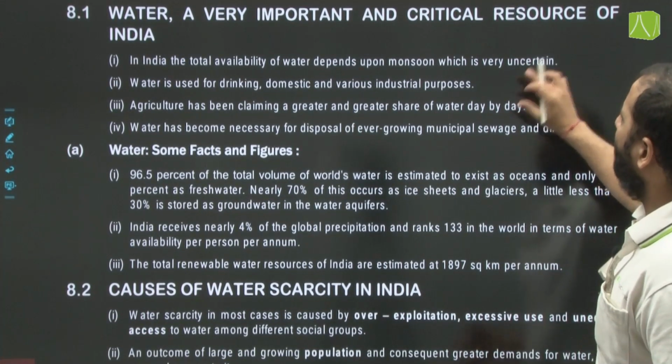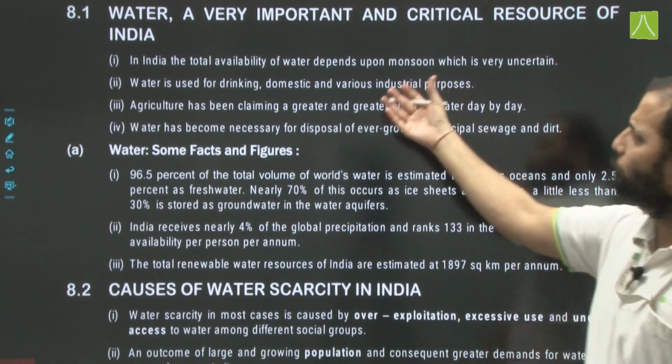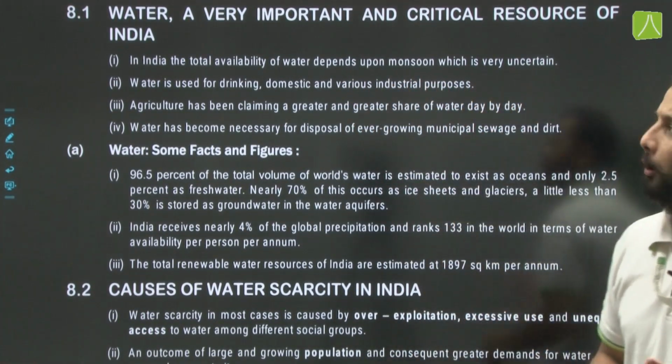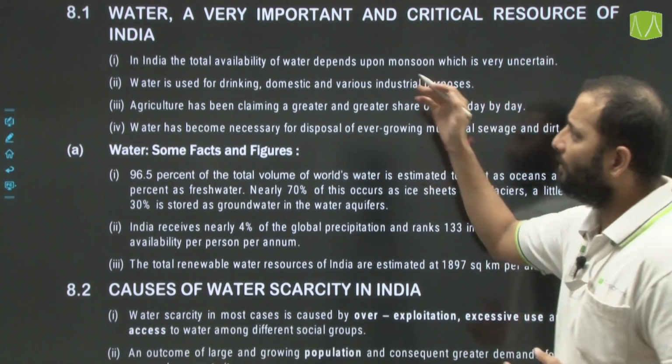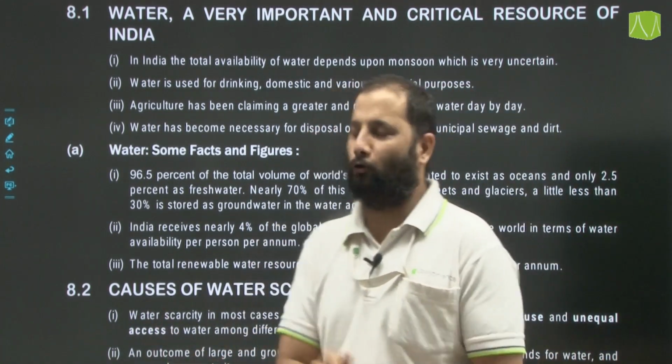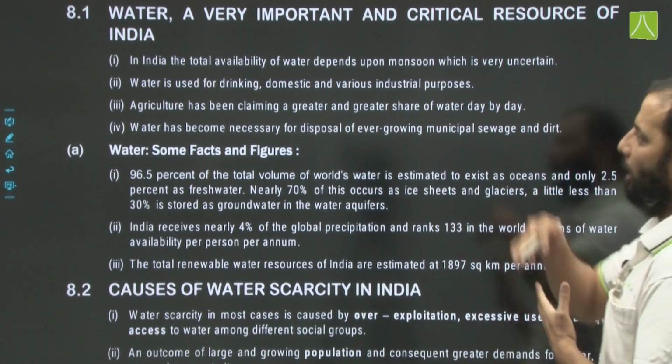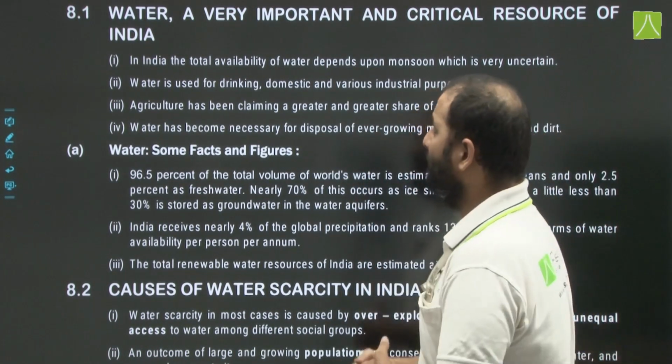Water is a very important and critical resource of India. The total availability of water depends upon the monsoon, which is very uncertain. That is, we cannot predict how monsoons will affect India or how much rain there will be.